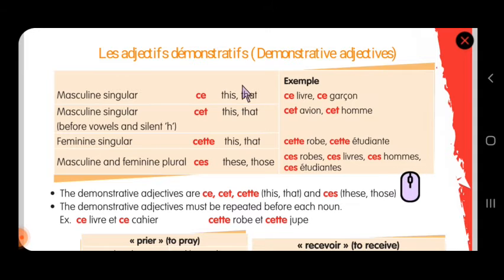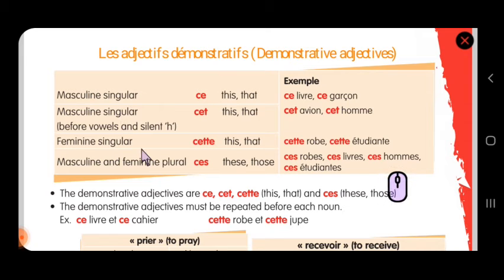This adjective demonstrative cannot be written as it is. It has certain rules and regulations. So first we must know how to use it. If it is masculine singular, this or that should be used as CE. If the noun starts with a vowel, you have to use CET, and the meaning is the same, this or that.